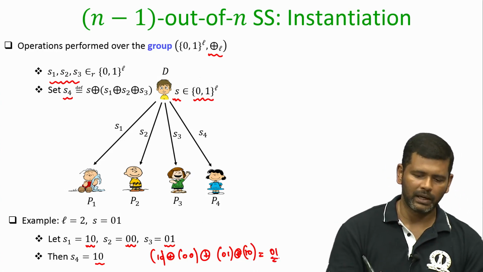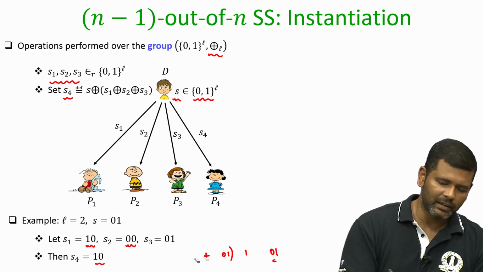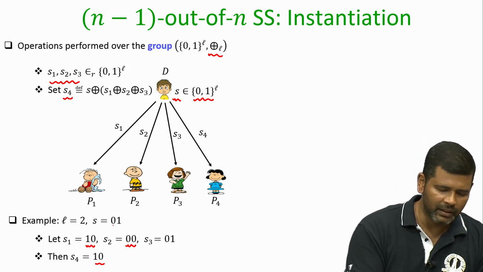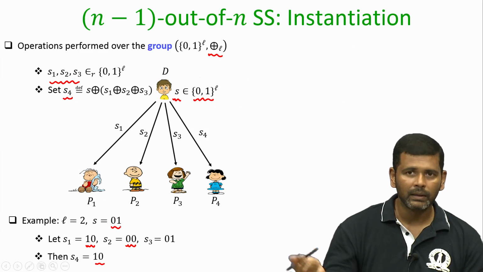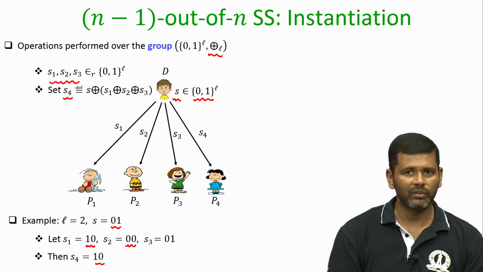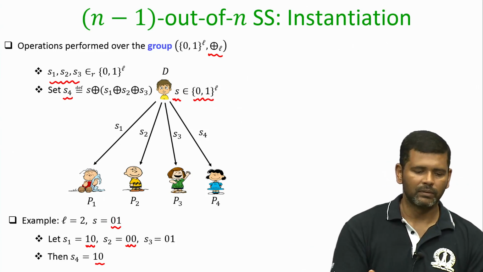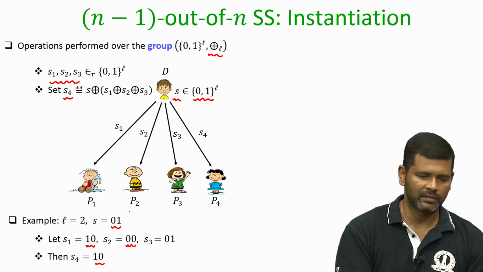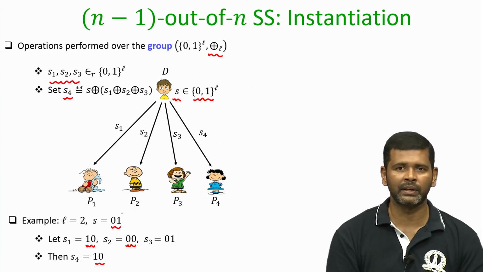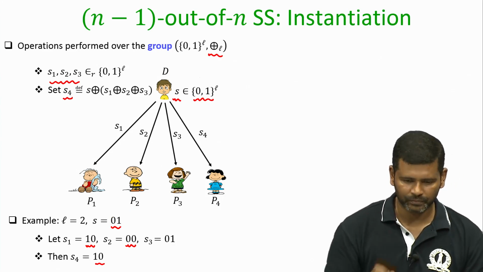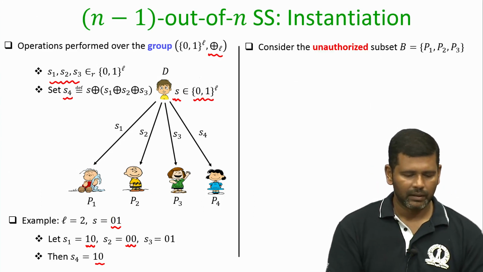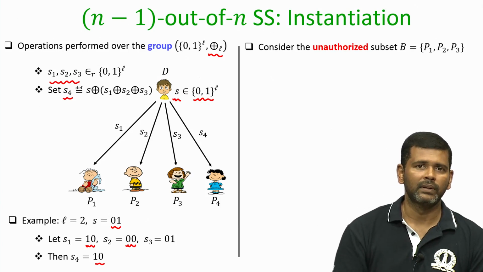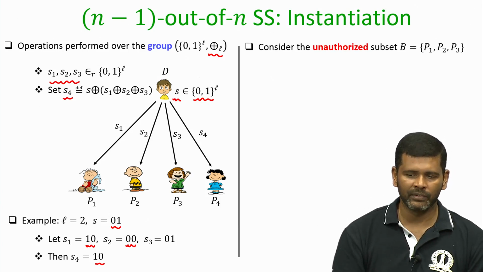But it is not the case that these are the only possible values of S1, S2, S3, S4 for the secret S equal to 0 1. There could be other possible vectors of S1, S2, S3, S4 as well, which could be the potential shares for the secret S if the dealer runs the sharing algorithm again for secret sharing the secret 0 1. So now let us try to understand the privacy property, whether the secret sharing scheme satisfies the privacy requirement or not.